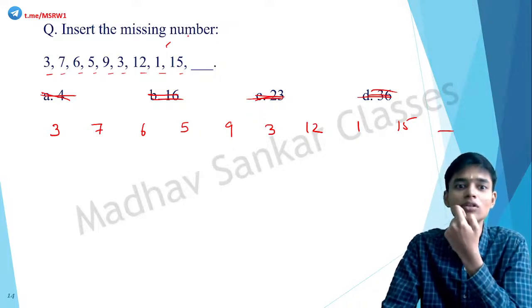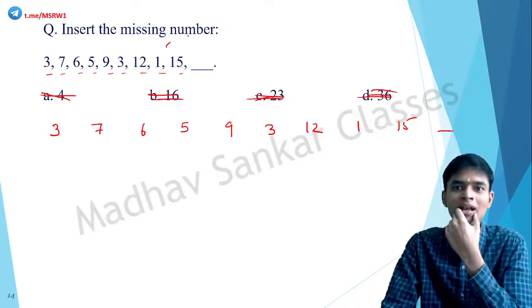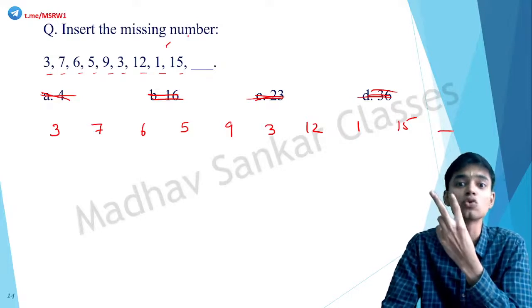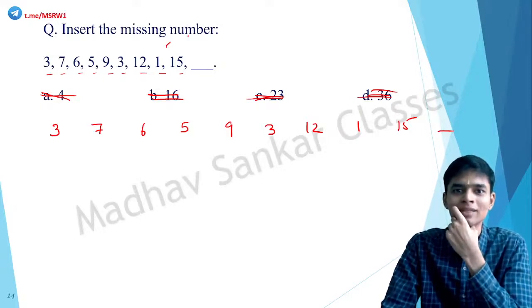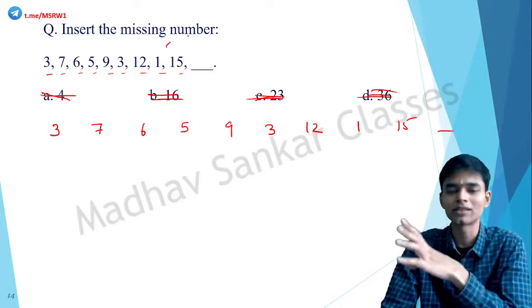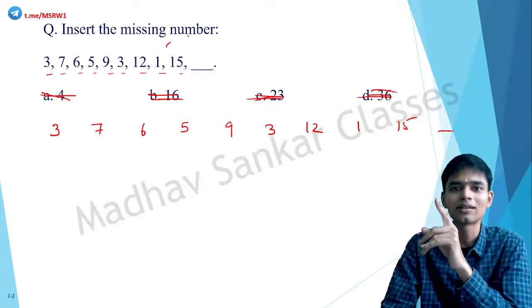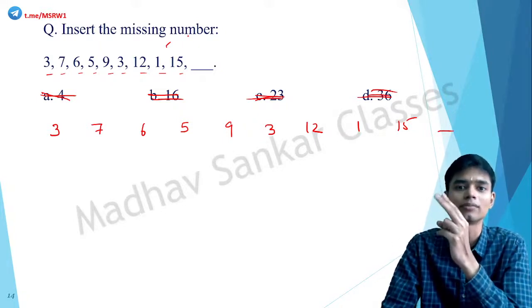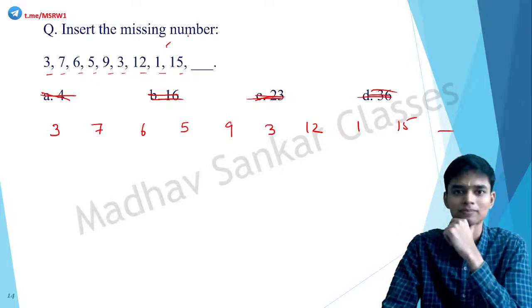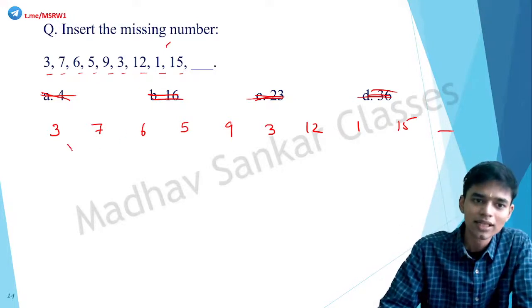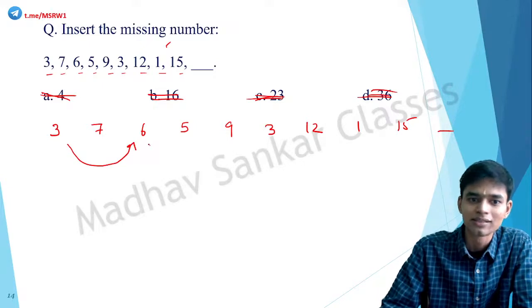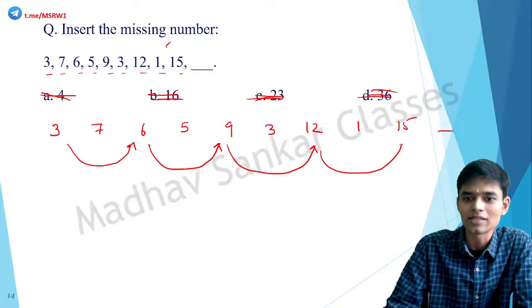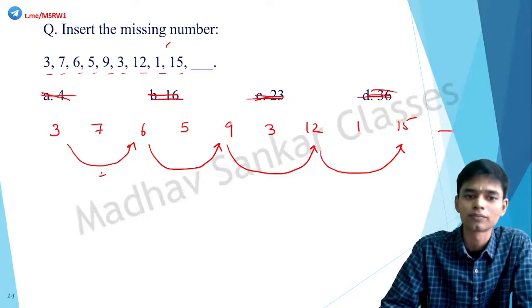There is a reason for these many numbers to be given. And usually that reason is there are 2 series here. Whenever too many numbers are given, please consider the possibility of 2 series or multiple series. Consider this one. 3 plus 3 is 6. 6 plus 3 is 9. 9 plus 3 is 12. 12 plus 3 is 15. And it goes on. Correct? So this is a series by itself.